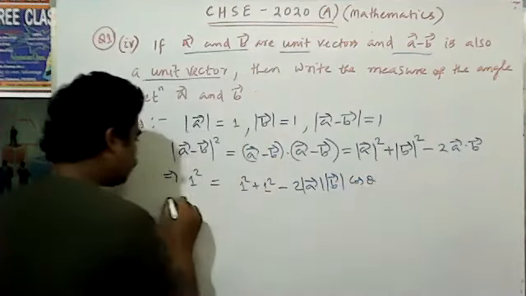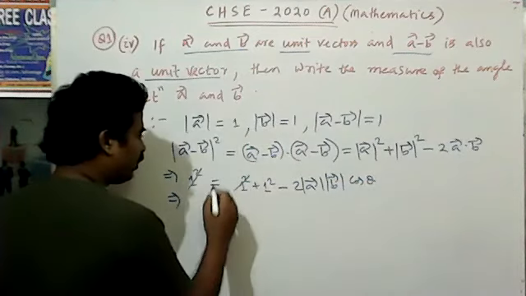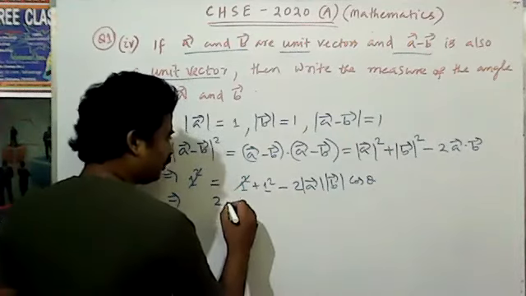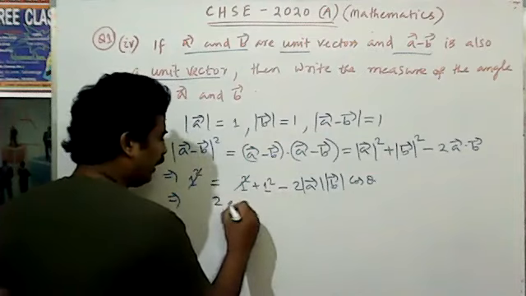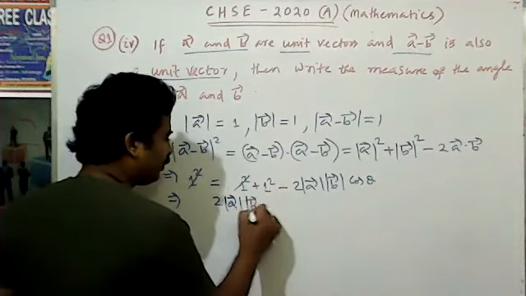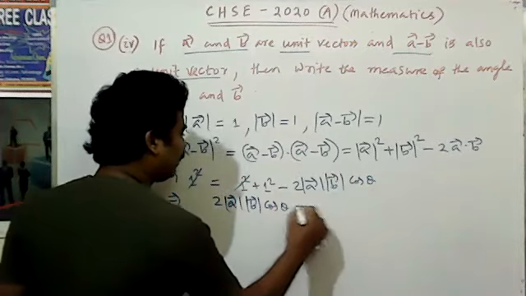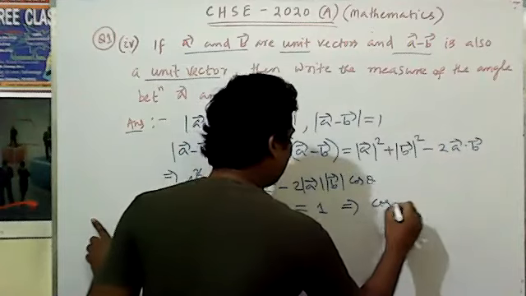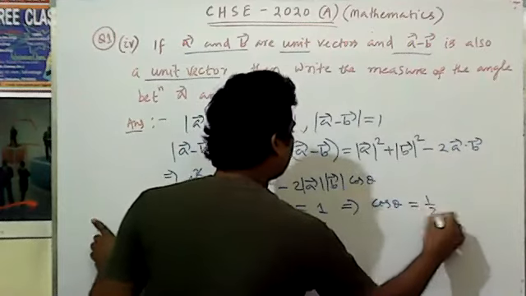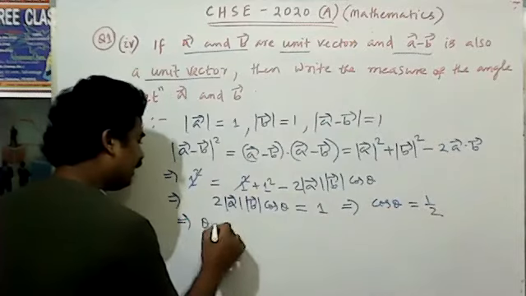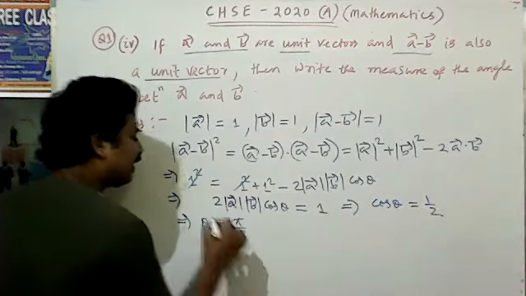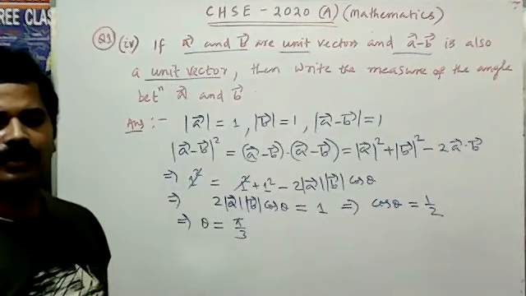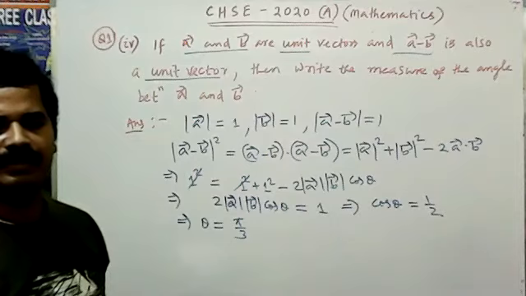So 2|A||B| cos theta is equal to 1. Cos theta is equal to 1 by 2, which means theta is equal to pi by 3, that is 60 degrees. Cos 60 degrees is equal to half. That's why this is the result.